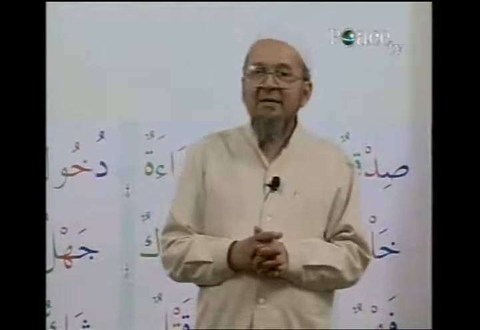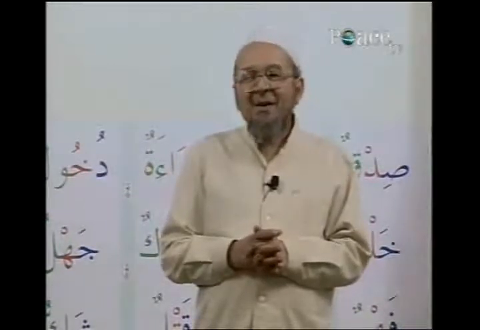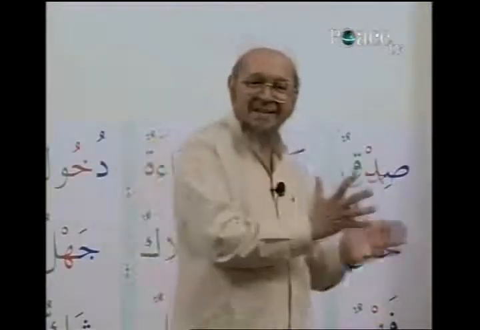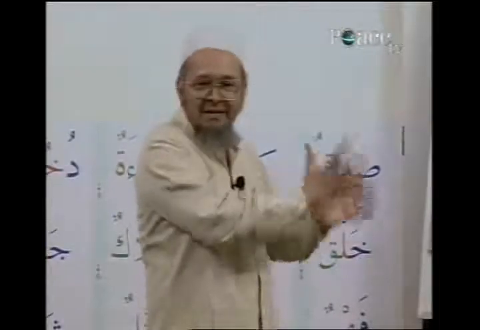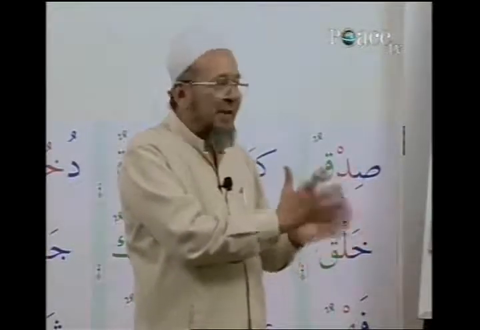In Arabic, there are 15 derived forms. And what I mean by these derived forms is that they are based on fa'ala, a radical fa, a radical ain, and a radical lam. Certain modifications are done to these three radicals, and once we do these modifications, then we can coin a derived form.